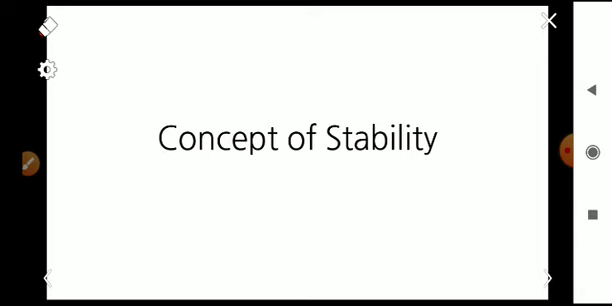Today we are going to discuss the concept of stability of a system. How can we define stability, and how can we find out whether a system is stable or not?